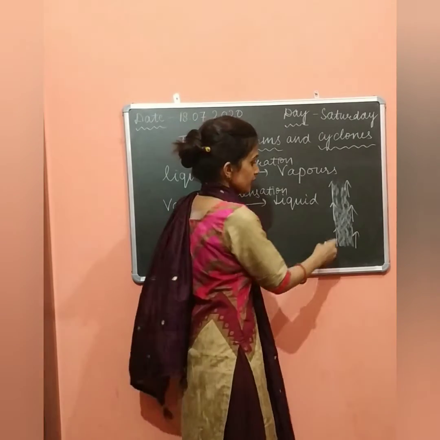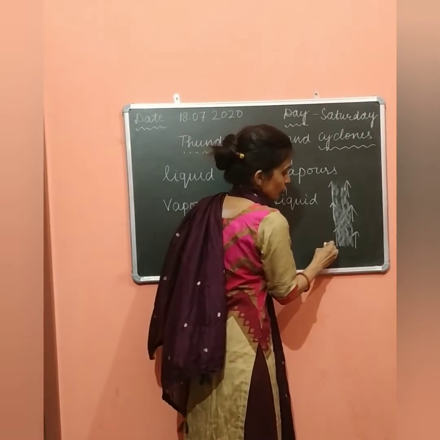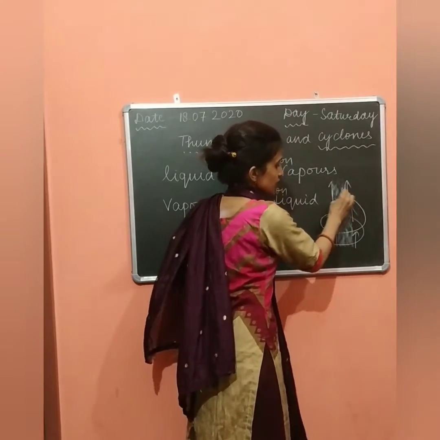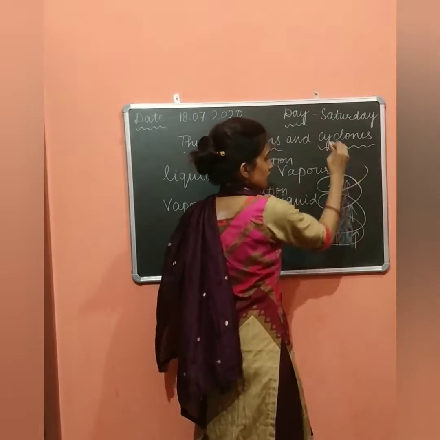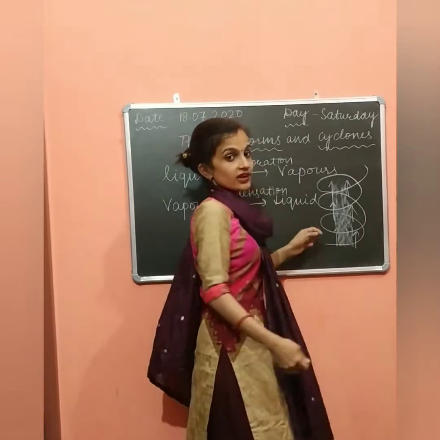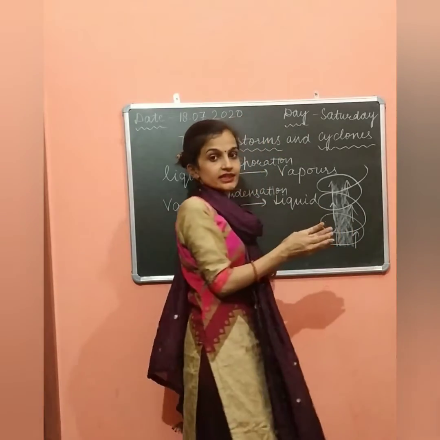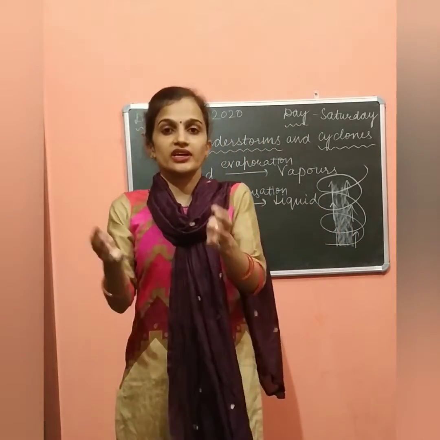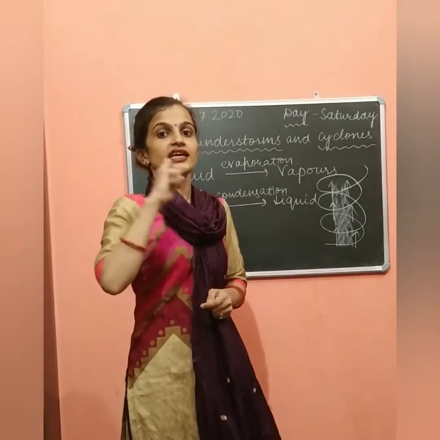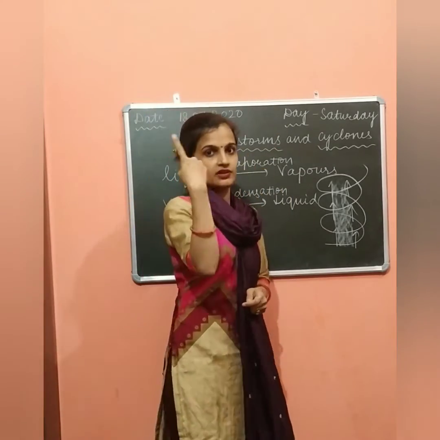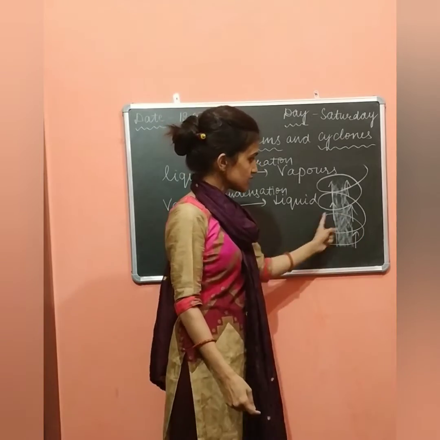And the wind from the surroundings, what happens? It rushes to the low pressure region, and a cycle is formed.